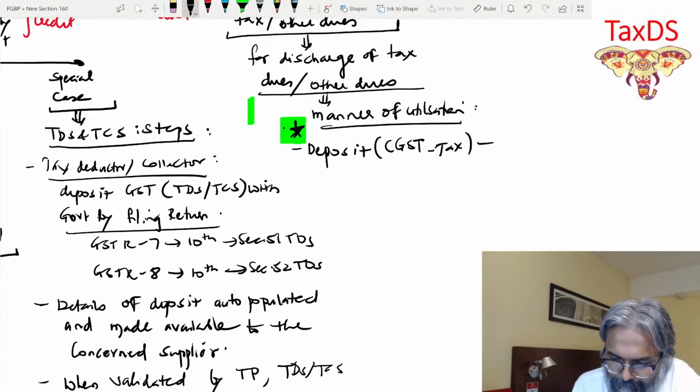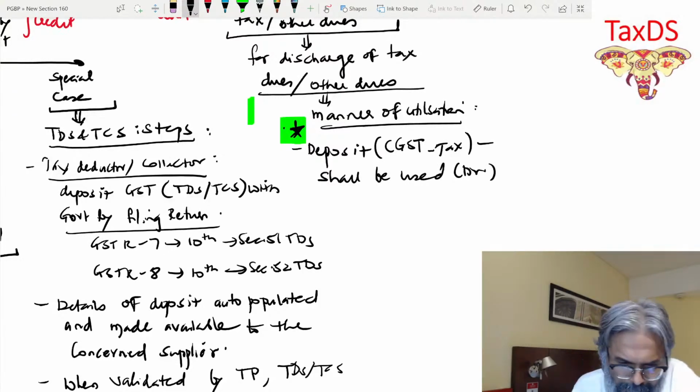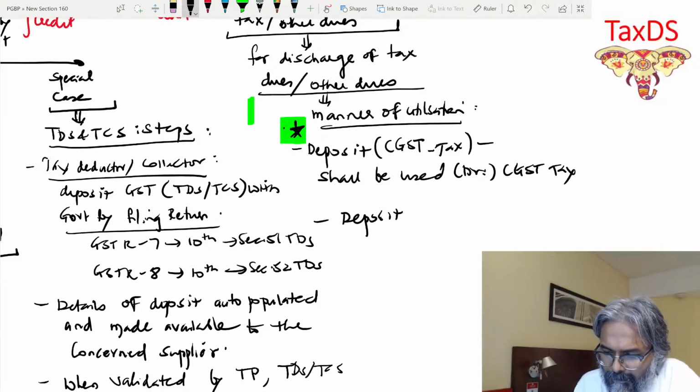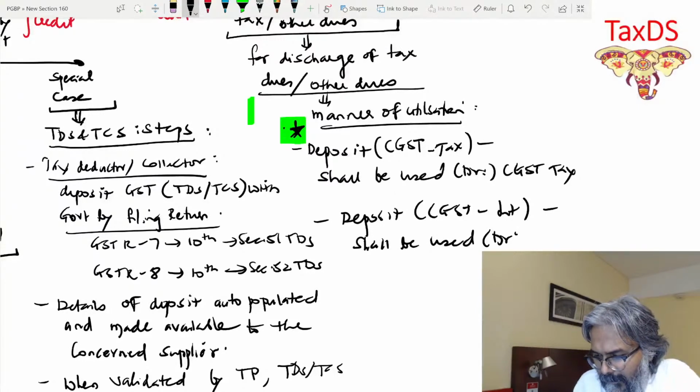Then in that case, what are we going to say? So this shall be used for debit. Debit would be for what, students? Debit in this case would be for CGST tax. Same way, if the deposit was for CGST interest, major head CGST, minor head interest, it shall be used for debit of CGST interest.